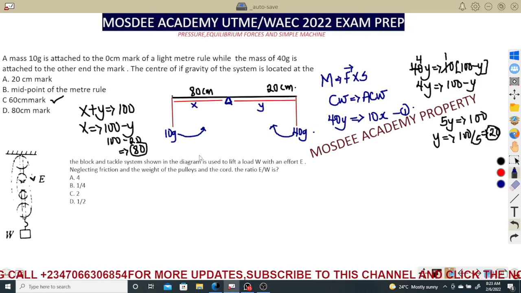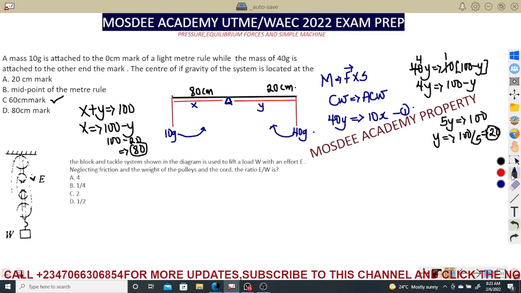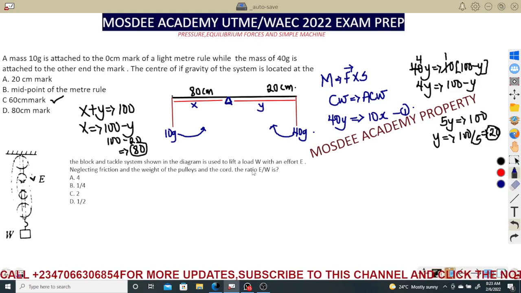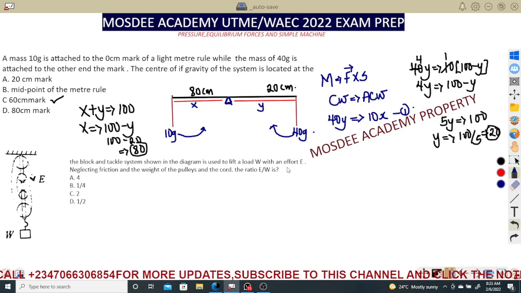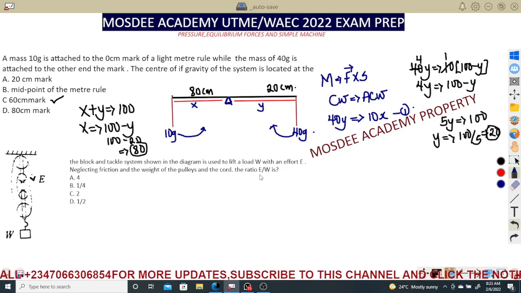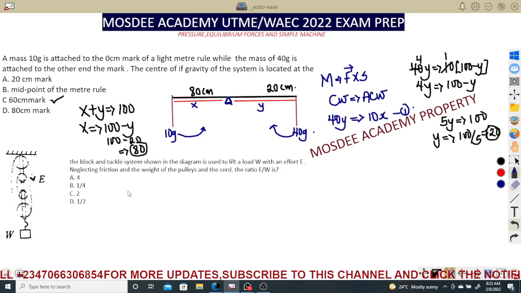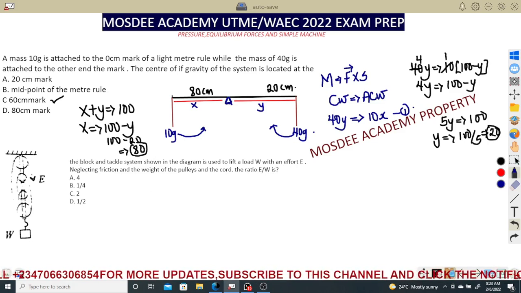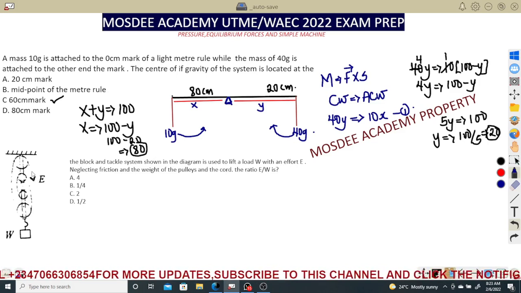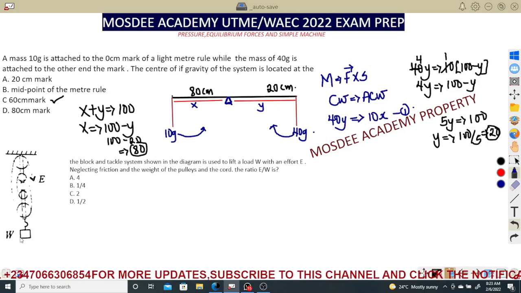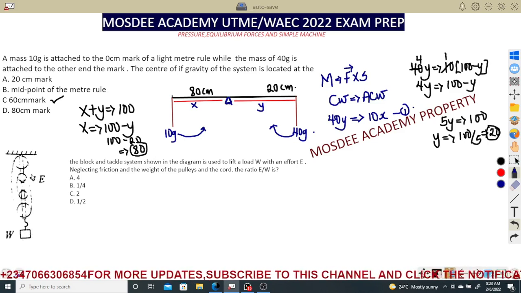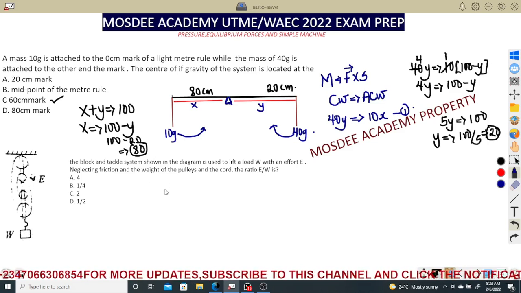Well, I don't think this one should be an issue. So we are talking about load over the effort. The ratio of E over W is dash. So we need to understand it is E over W. Now we need to understand the tension that will be used to push this. Look at the weight. The weight of the body is always acting. So this is the effort that was applied. So be careful about this.